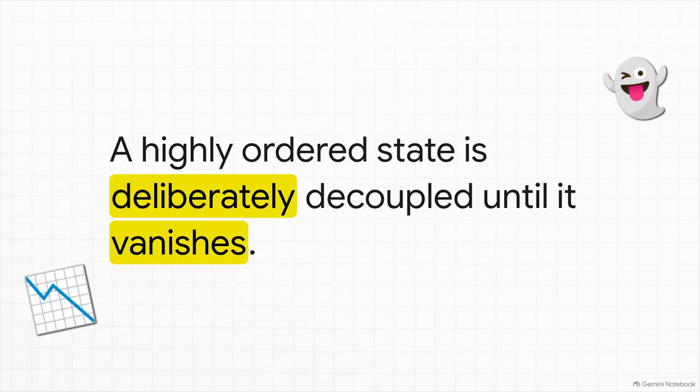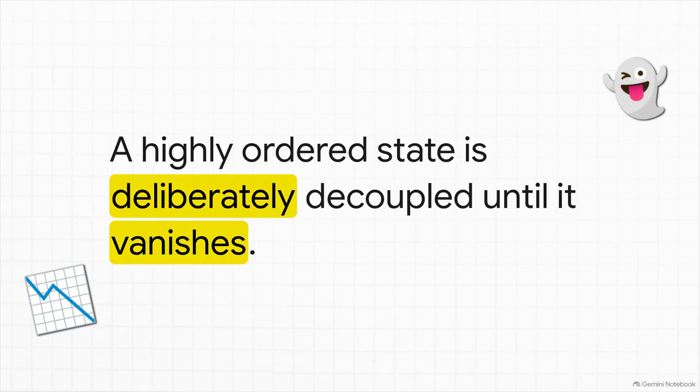Let's dive a bit deeper into experiment 4, the decoupling memory experiment, because honestly, this one could be a real game changer. In part 1, we take a highly ordered visible state, let's just call it state A. Then we deliberately and gradually decouple it from our measurement channel. We dial down that metaphorical radio volume until its observable signature completely vanishes, becoming A prime.